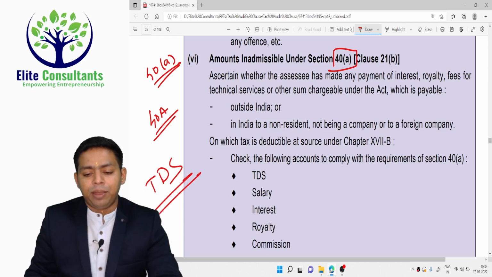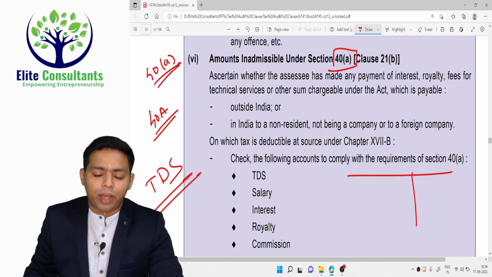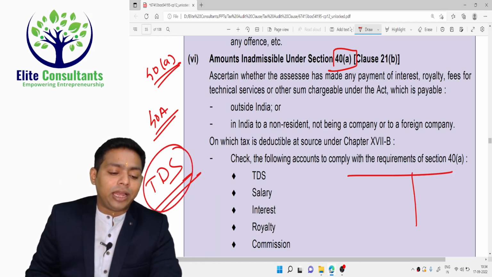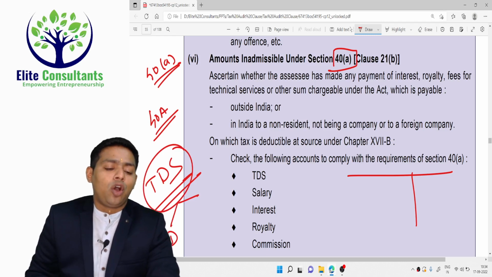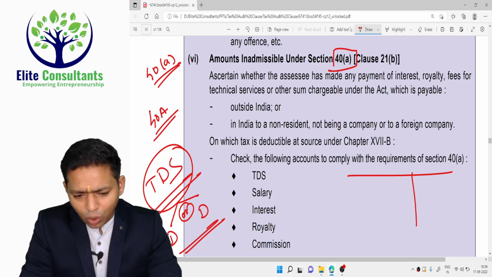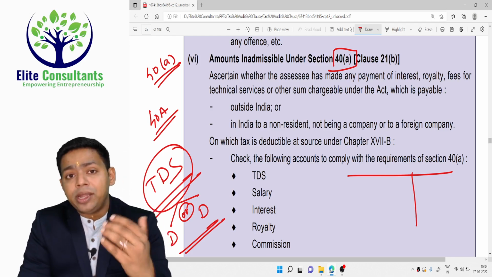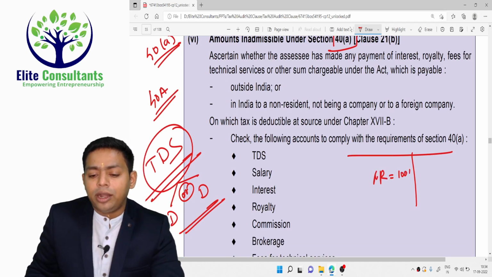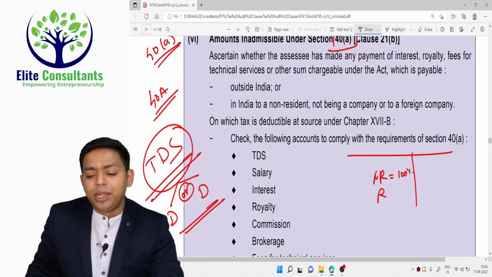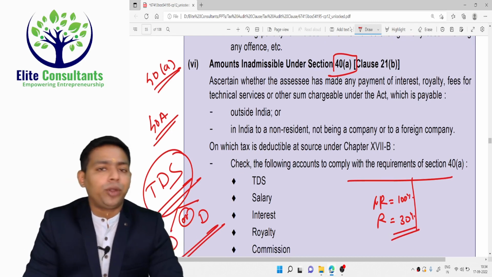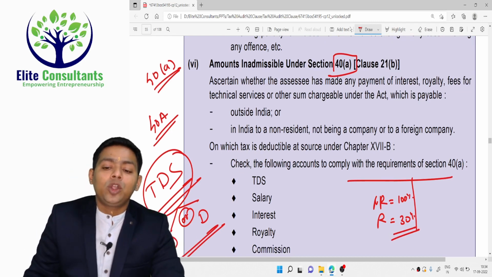You have made payments, you have debited a lot of items of expenditure on which TDS is applicable, but the company has either failed to deduct the TDS or deposit the TDS. Both are considered as default here. And if the payment is made to a non-resident or foreign companies, 100% disallowance is there. If the payment is made to resident entities, then 30% disallowance is there. This is the general knowledge of the section that you need to have. Based on that, there is a reporting requirement created under clause number 21B.